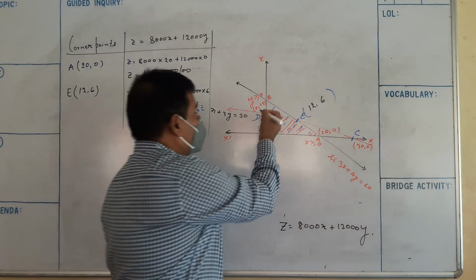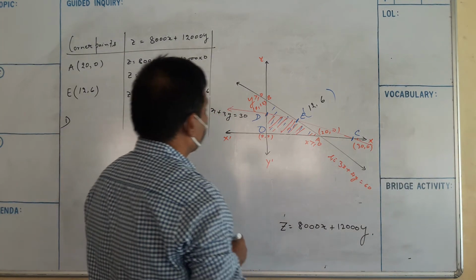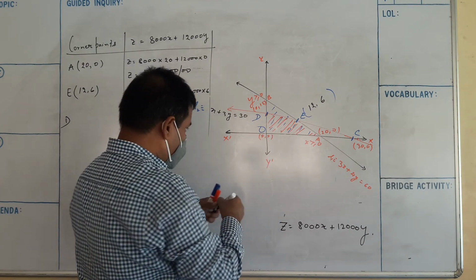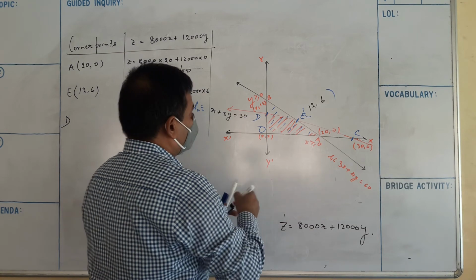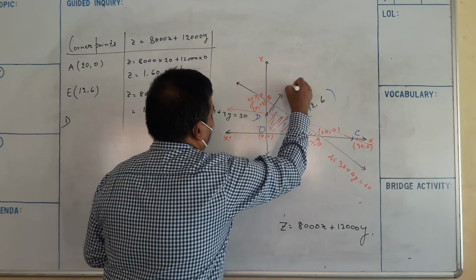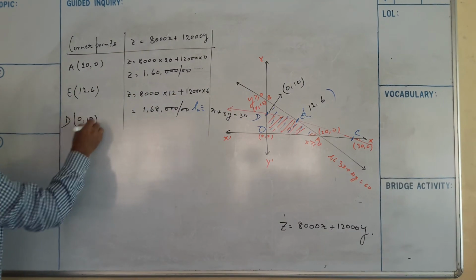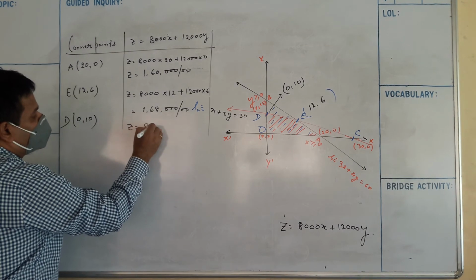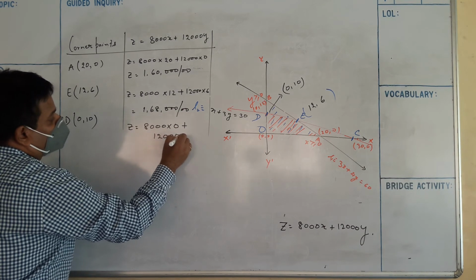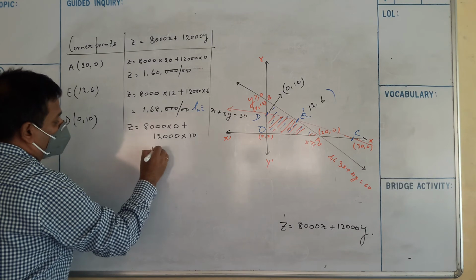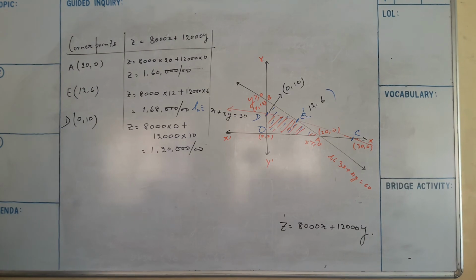Now the corner point D is (0, 10). So Z is equal to 8,000 into 0 plus 12,000 into 10, which is 1,20,000.